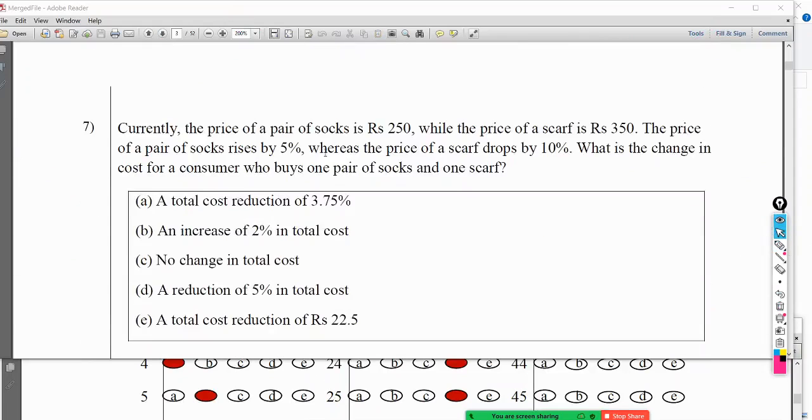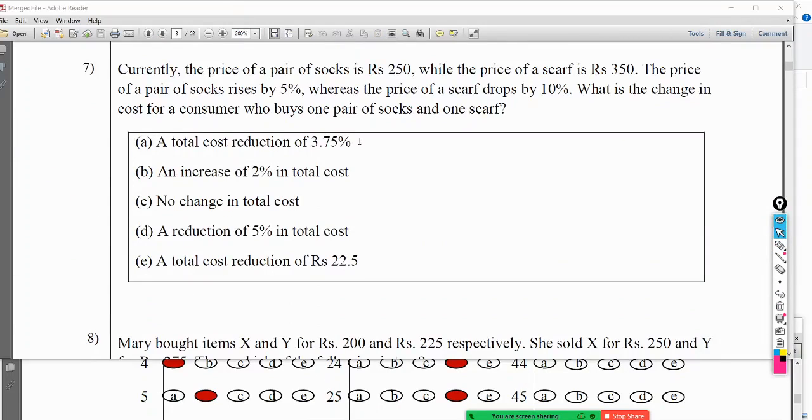What kind of question is that? That is a discount question. This question comes in the syllabus. Currently the price of a pair of socks is rupees 250, while the price of the scarf,